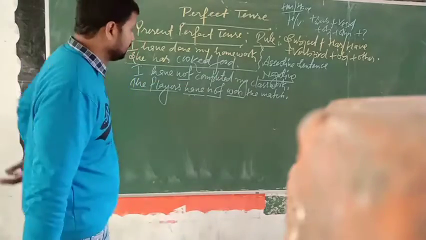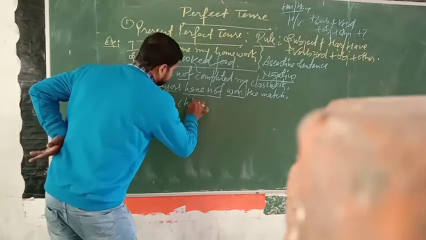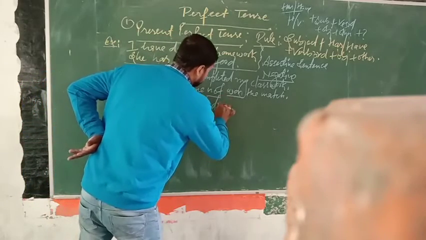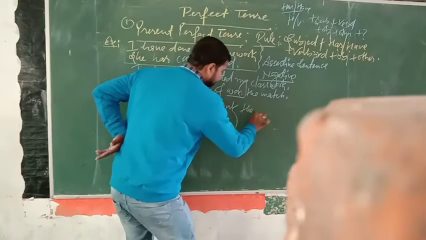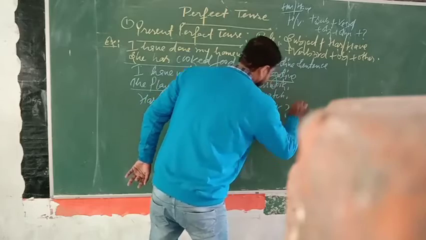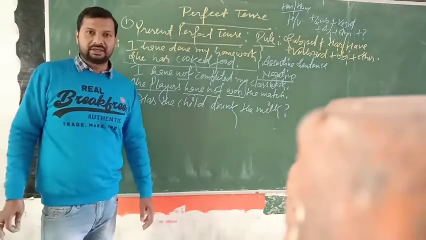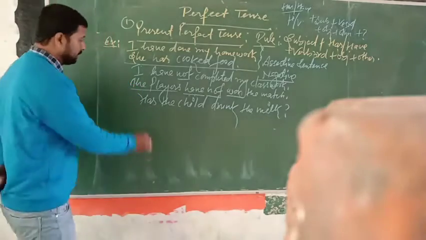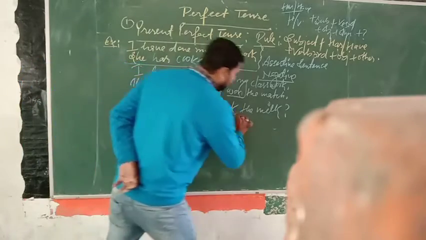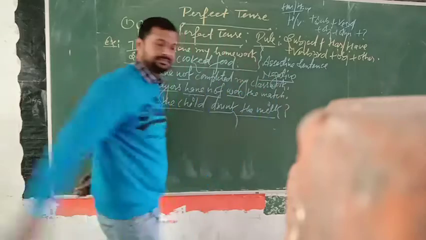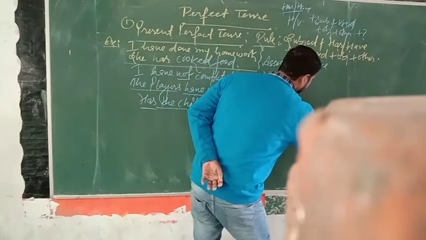Let's say you can write here: Has the child drunk the milk? So you see, at first the helping verb, then subject, after that verb third, and then other, and in the last a question mark. This is the example for an interrogative sentence.